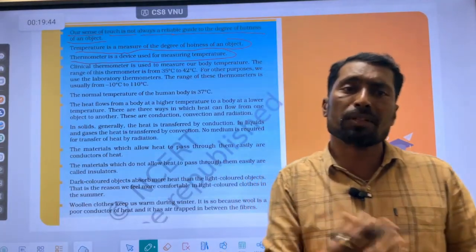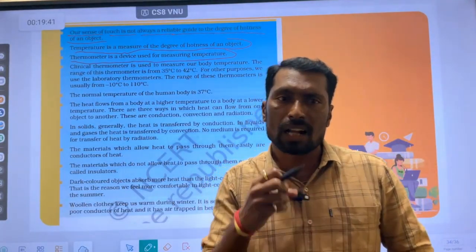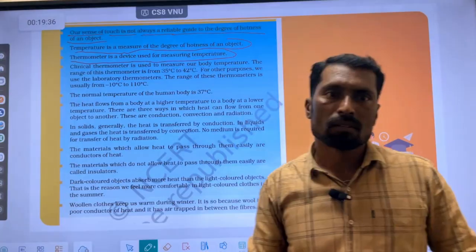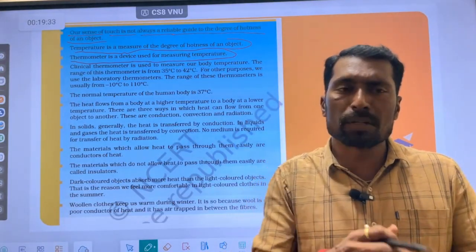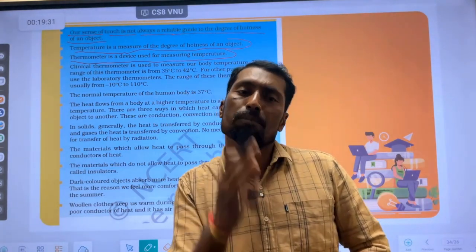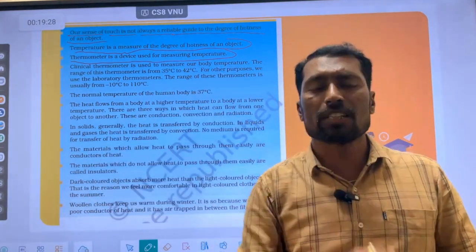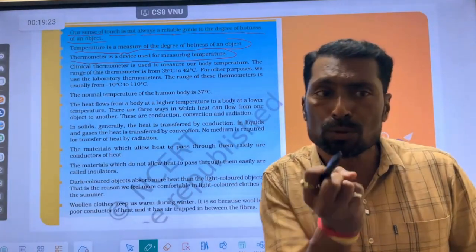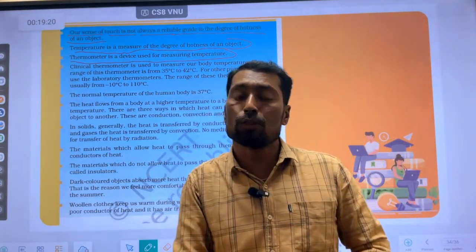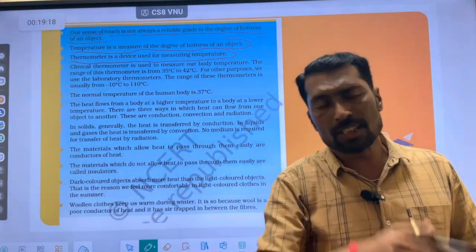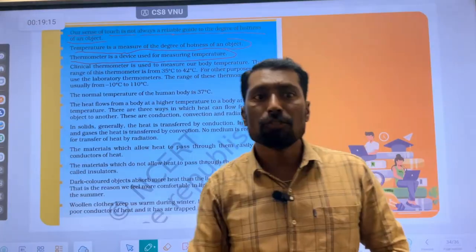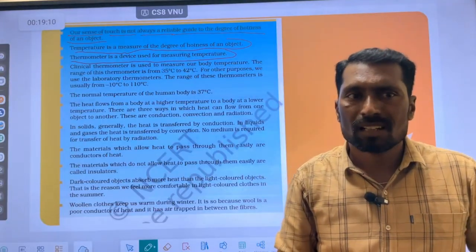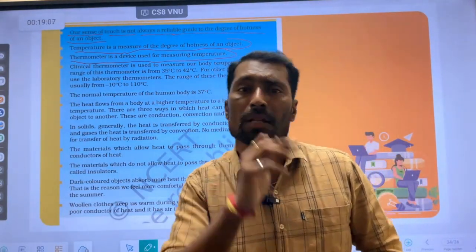There are three types of thermometer we discuss. One is the clinical thermometer, another one is the laboratory thermometer, and third one is the maximum and minimum thermometer. Clinical thermometer is used to measure body temperature. Laboratory thermometer is used to measure the temperature of other objects which are hot or cold, and maximum and minimum thermometer is used to measure the temperature of the surroundings, the atmosphere, which are changing. To measure the changing temperature, we use the device that is called the maximum and minimum thermometer.